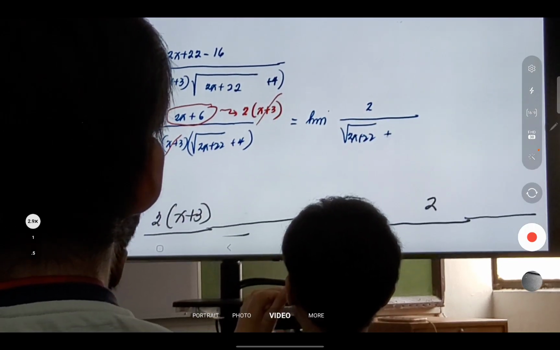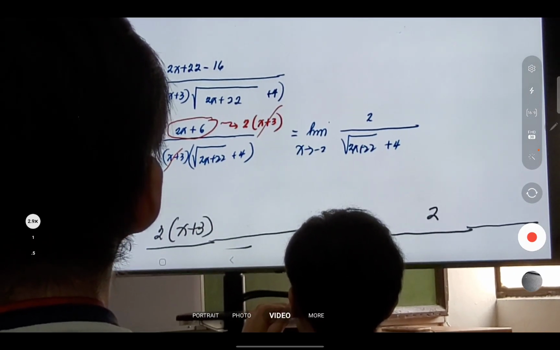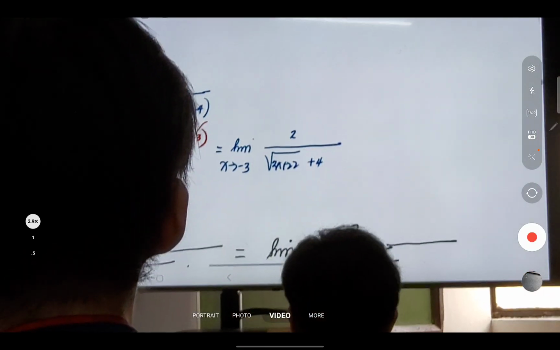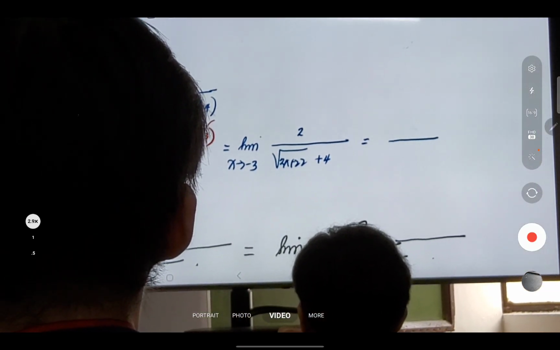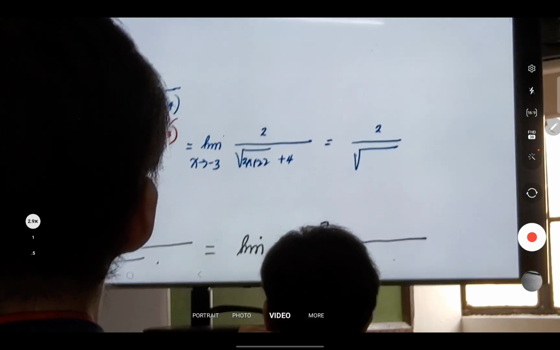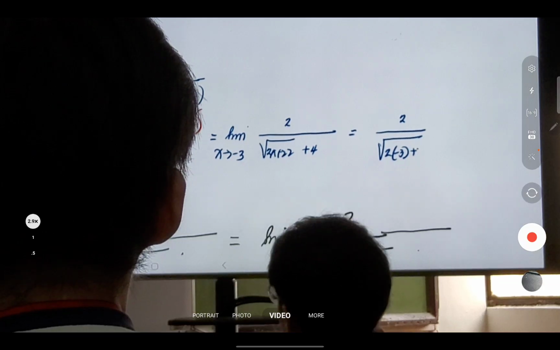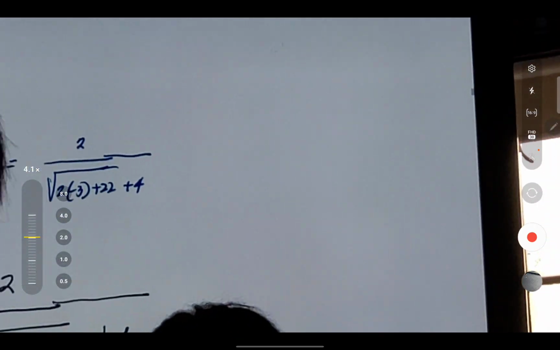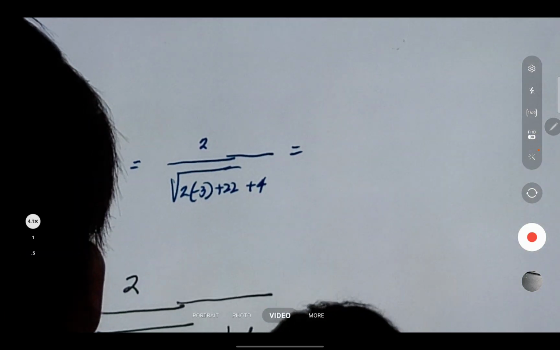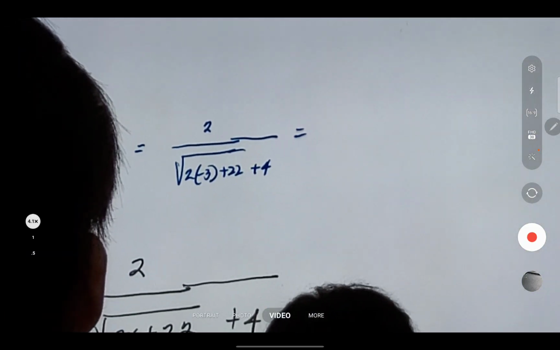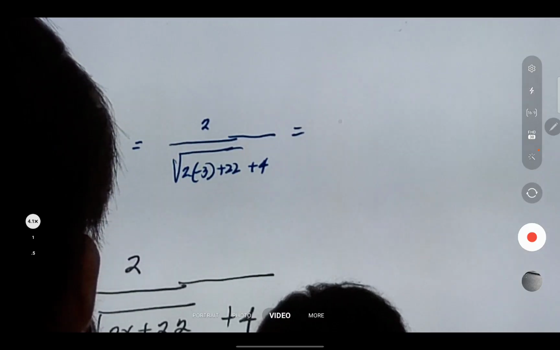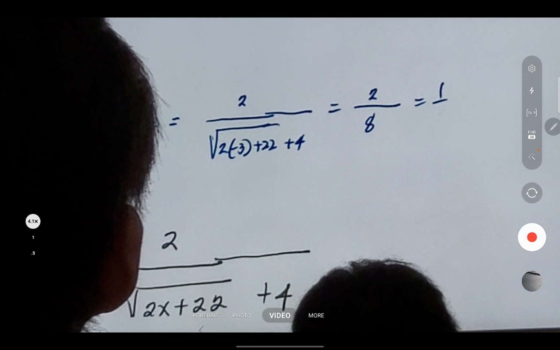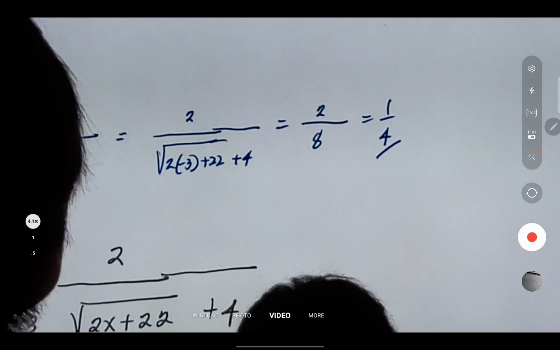Okay, ano na sunod na step? We should now have 2 over what? The square root of 2 times negative 3 plus 22, plus 4. And that will give you what? Negative 6 plus 22 is 16. Square root of 16, 4, plus 4. So it's 1 over 4. Diba? Right? Question.